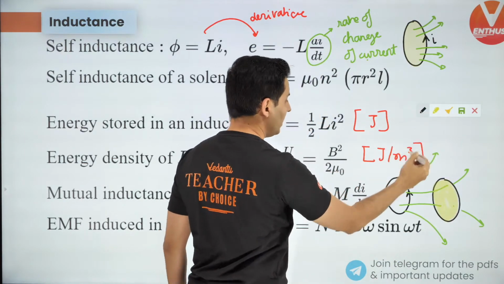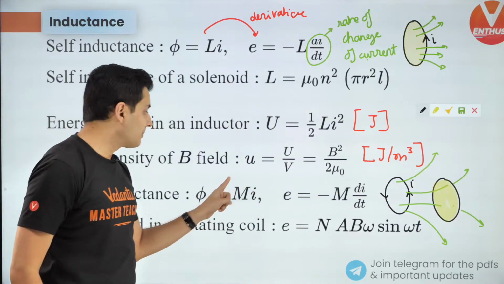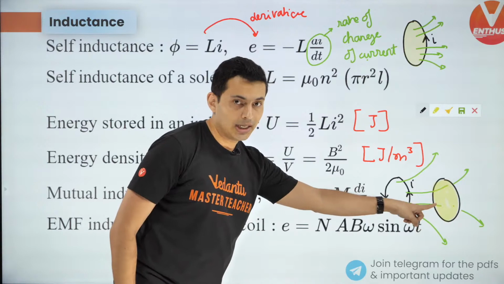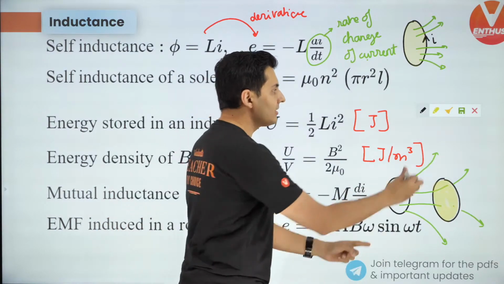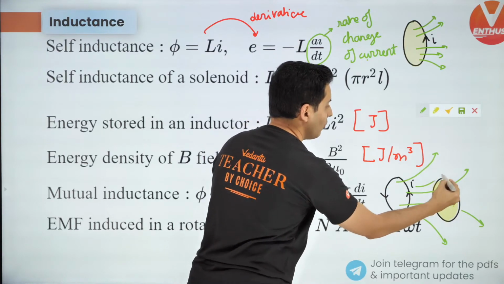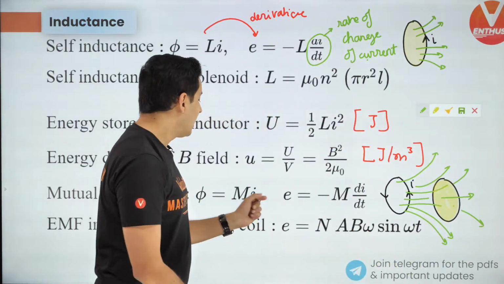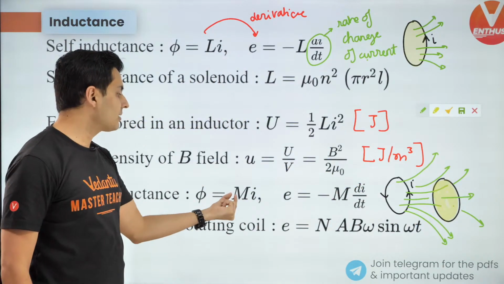So remember, the flux in the other coil is proportional to the current in the primary coil. The flux in the other coil is directly proportional to the current in this coil, because if you increase this current, what is going to happen? More number of field lines are going to come, and proportionately the flux in the other coil will increase. So that constant is called M.